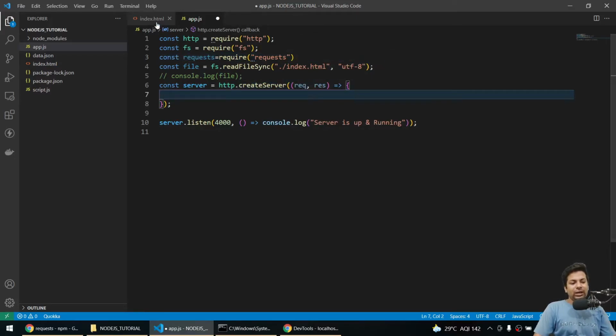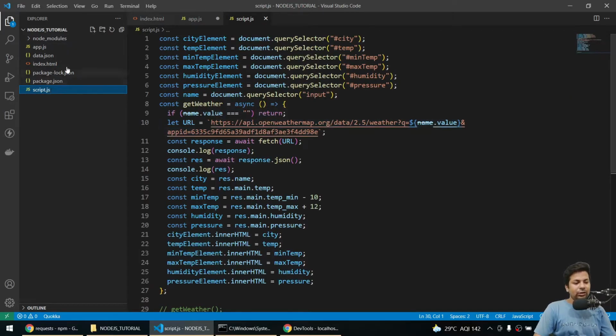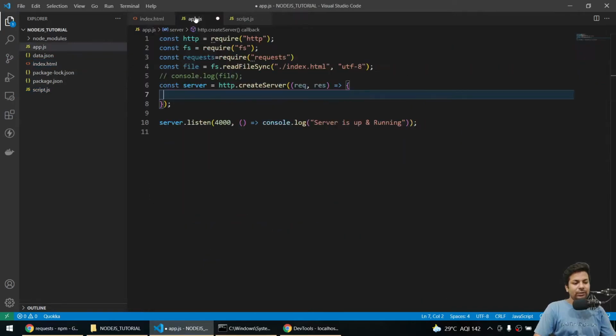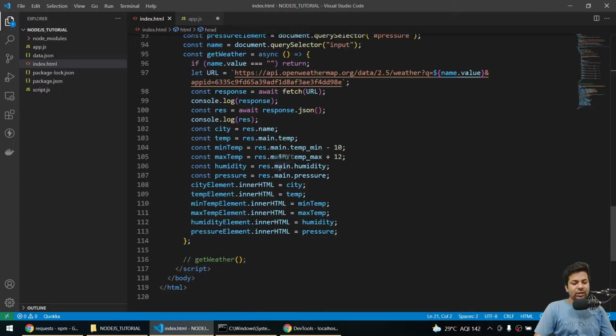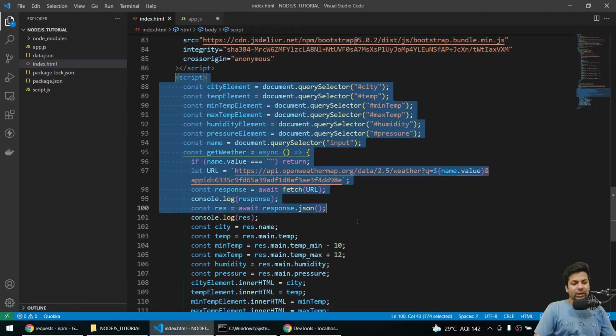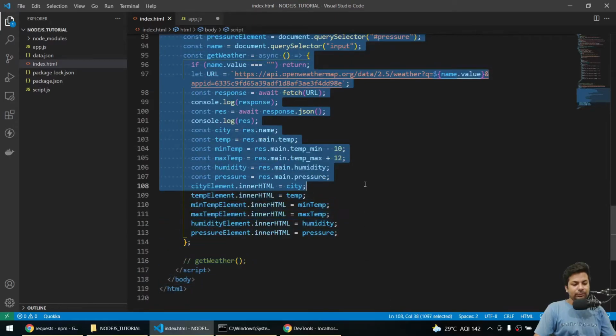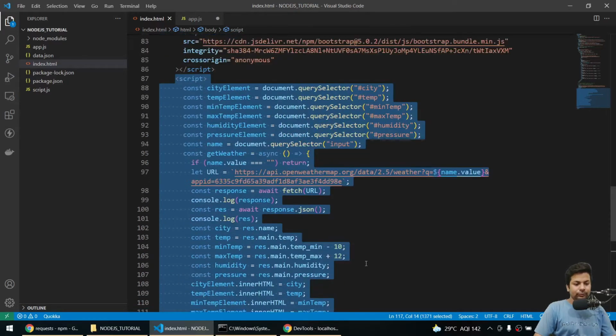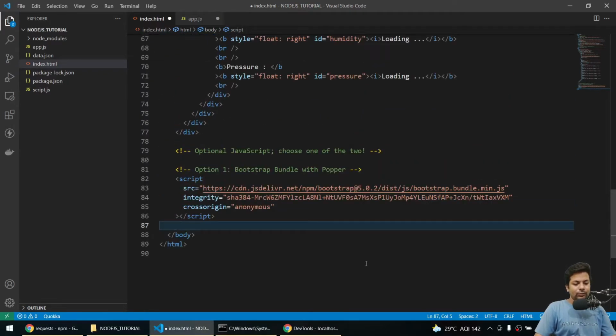But before that I can go to index.html, close the script, and just remove the script tag because we don't need it anymore. Now I'll save it.